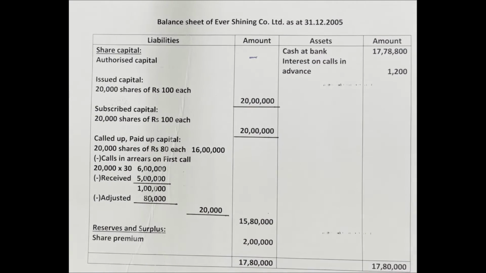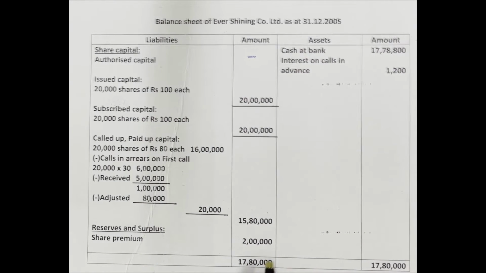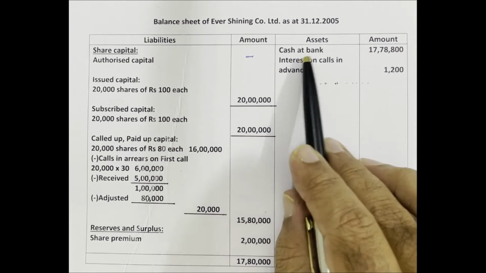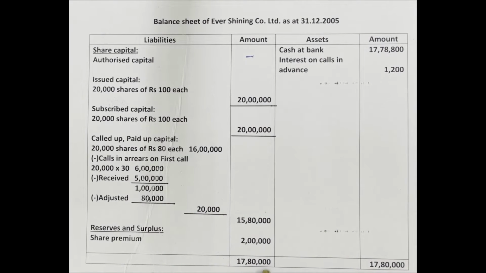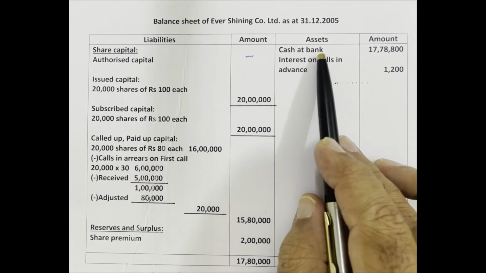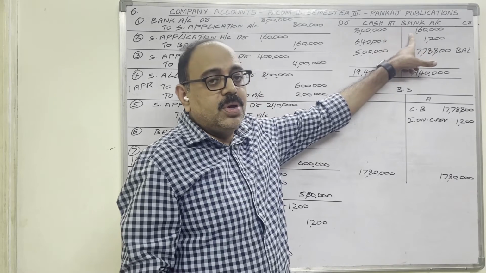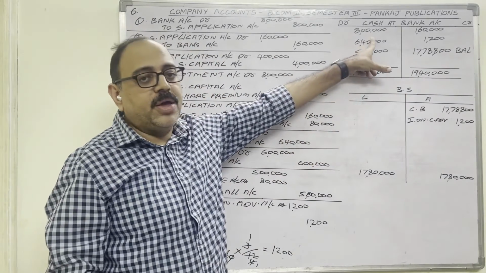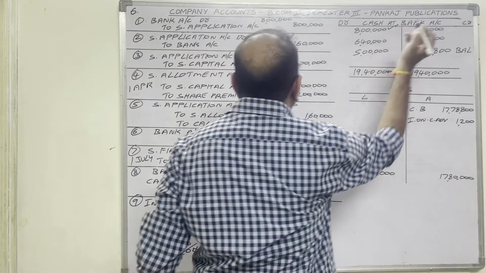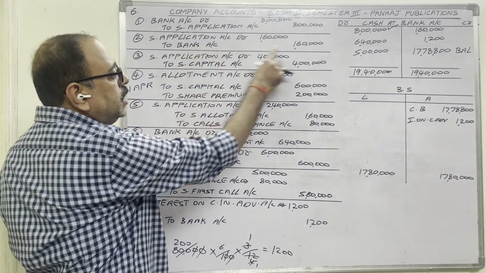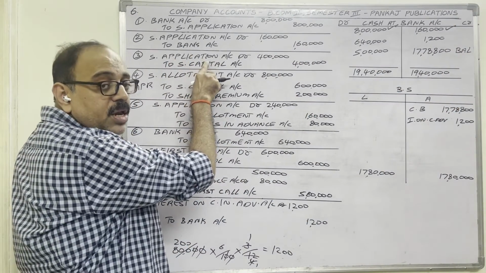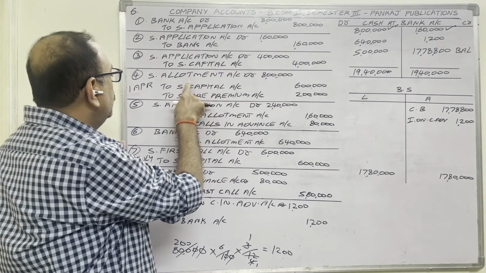On the asset side, in previous problems, for the 17 lakh 80,000 on the asset side we used to write cash at bank. But in this problem, the cash at bank amount is not 17 lakh 80,000. To know the actual balance carried down in the bank account, let us prepare the cash at bank account roughly. Let us post these entries in the cash at bank account. First entry, bank account is debited. 8 lakh rupees on the debit side we should post. Second entry, bank account is credited. 1,60,000 we should credit. Third entry, bank is not there. We need not post that. Ignore it. Fourth entry, ignore.